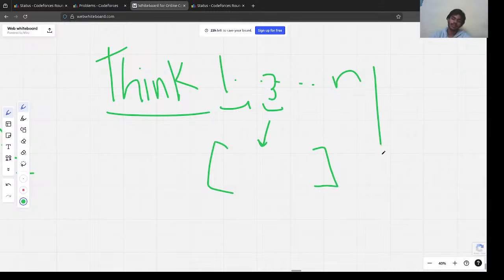The intuition I had at first was, for a prime number it must be present in the array. For a perfect square, its frequency in the array should be at least 2, or the number itself should be present. Okay, yeah, for the prime number, the number should be present, yeah. For a perfect square, its frequency in the array should be at least 2.